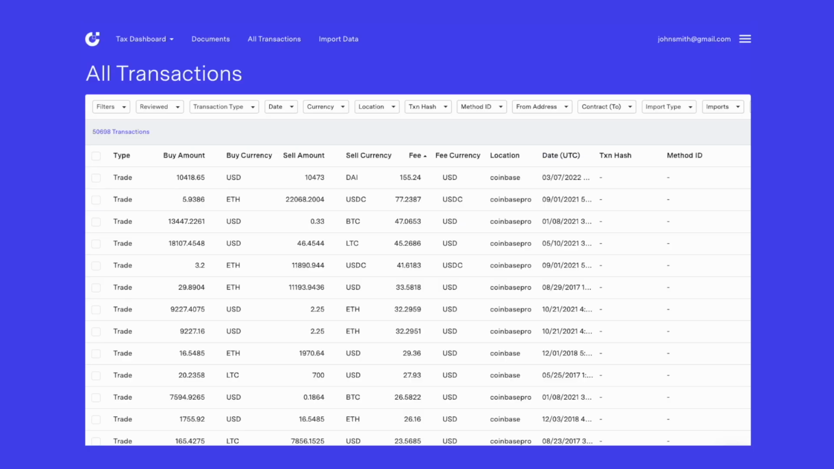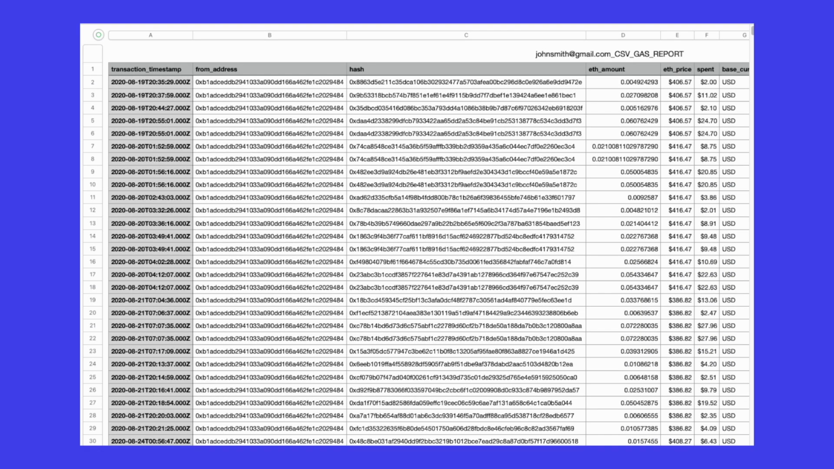If you're using Token Tax, any ETH gas fees or transaction fees on trades made on supported exchanges will be automatically identified and included in your cost basis. You can also create a running report of the amount you've spent on gas fees over the course of the year.